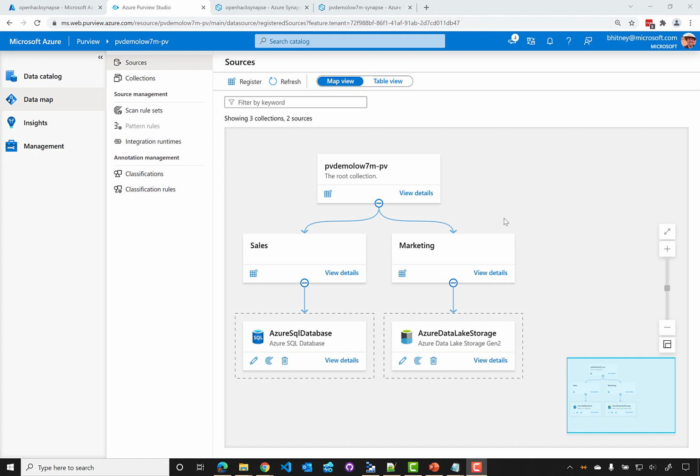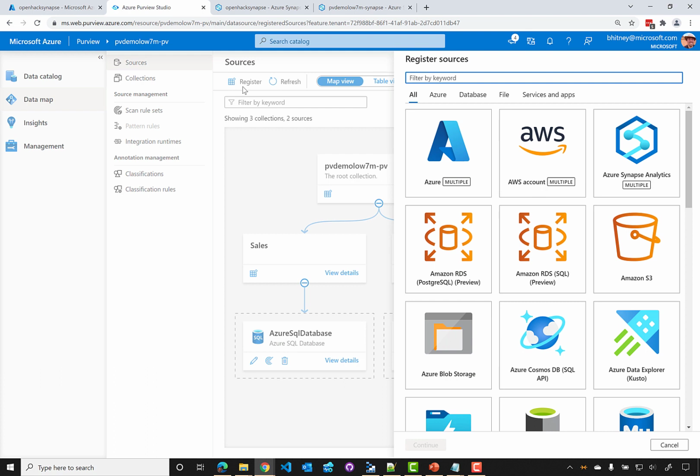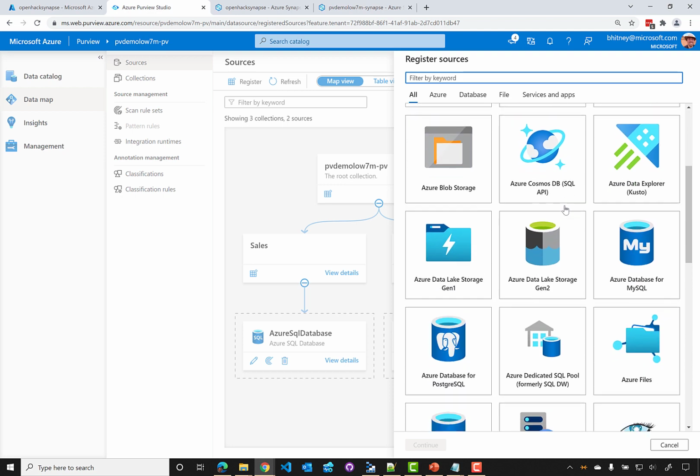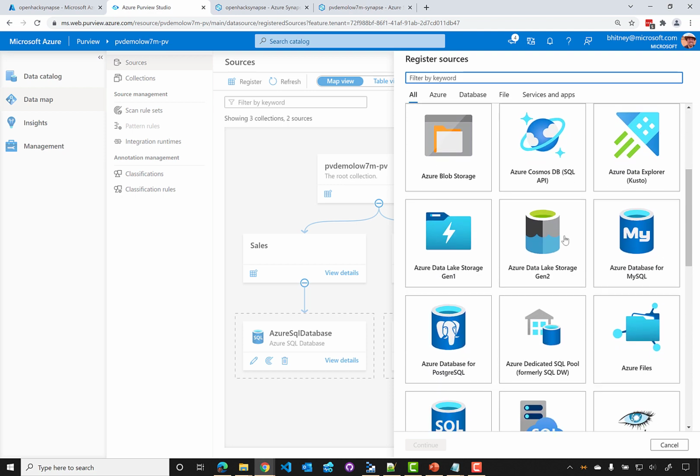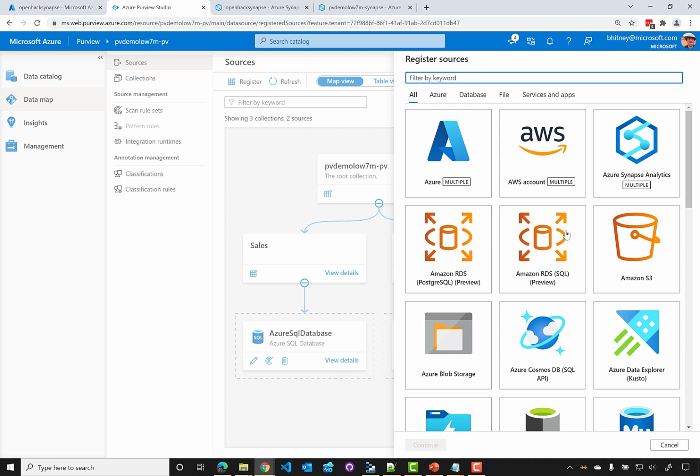Within Purview Studio, on our data map sources view, we'll register a new data source. We'll see a list of all of the available connectors. This list is growing all of the time. And notice that some of these may be in Azure, they could be in another cloud, or on-premises. You'll also notice that some of these have the word multiple. We can use these to register potentially a large number of assets within an account.